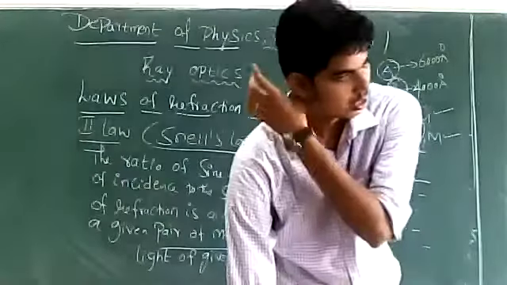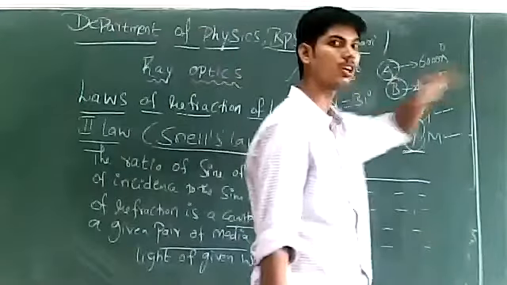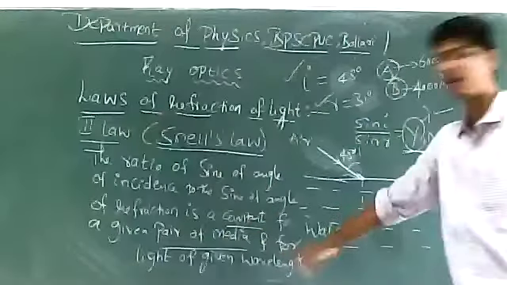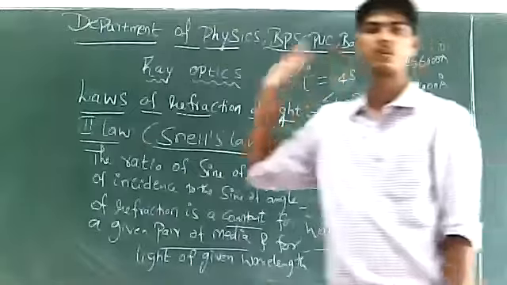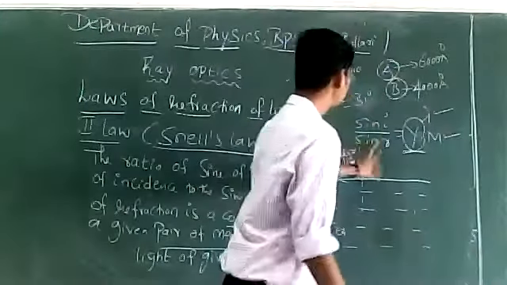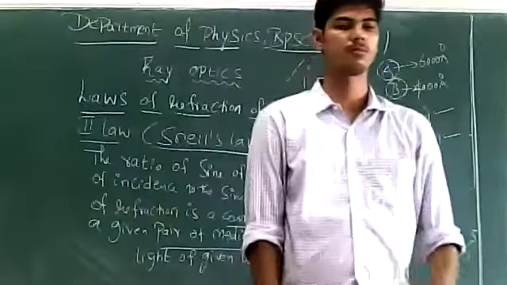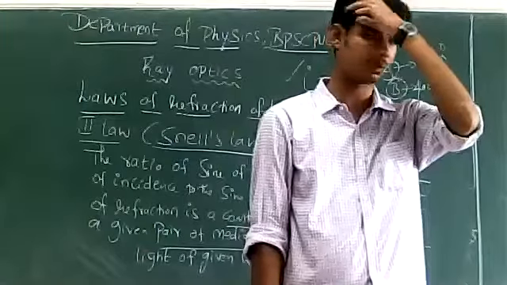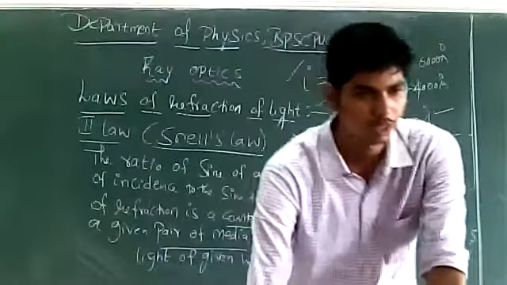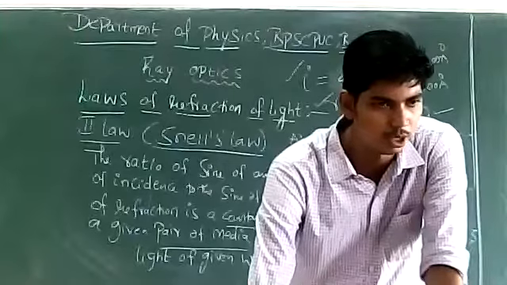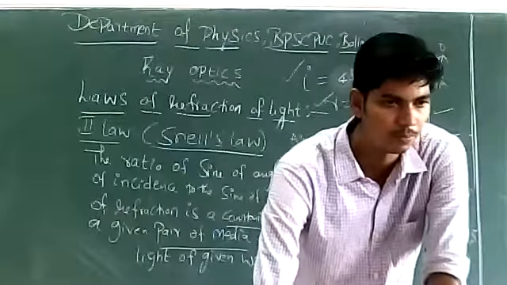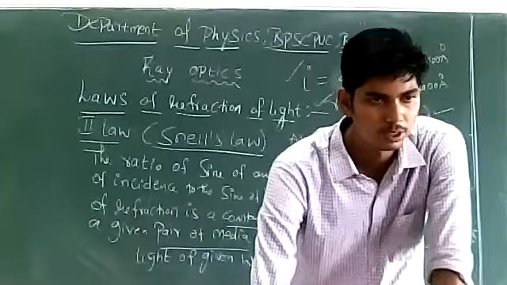Is this clear? Sin I by sin R ಯಾವಾಗ change ಆಗ್ತದೆ, ಯಾವಾಗ constant ಇರ್ತದೆ ಗೊತ್ತಿರಬೇಕು. The ratio is going to remain constant for a given pair of media and for light of given wavelength. When the pair of media is the same and the wavelength of light used is the same, sin I by sin R remains constant. Is this clear? ಇಲ್ಲ ಅಂತಂದ್ರೆ ನಾಳೆ ಇನ್ನೊಂದು ಸರ್ತಿ explain ಮಾಡ್ತೀನಿ. I'll do it again, no problem with that. If it is clear, then it's okay. Or else we'll explain it again. Snell's law of refraction.